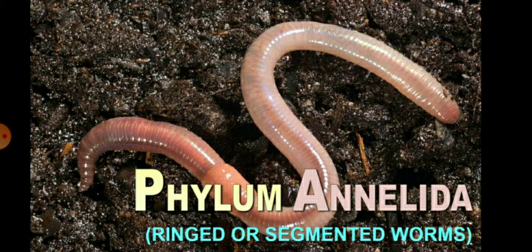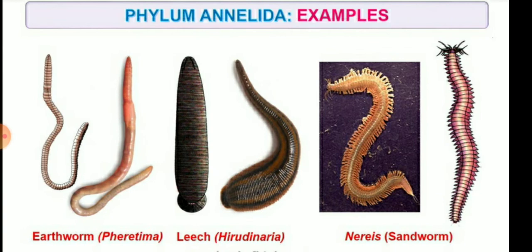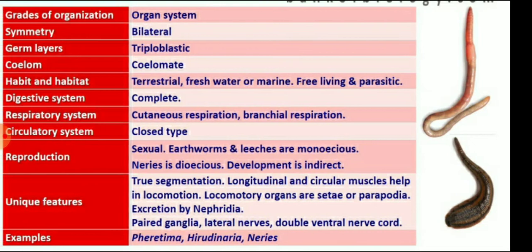Annelida means ringed or segmented worms. You can see the earthworm, Pheretima posthuma, leech, Hirudinaria, and Nereis, the sandworm. All are present in the Annelida group, and their body is segmented, meaning metamerism is present on their body.